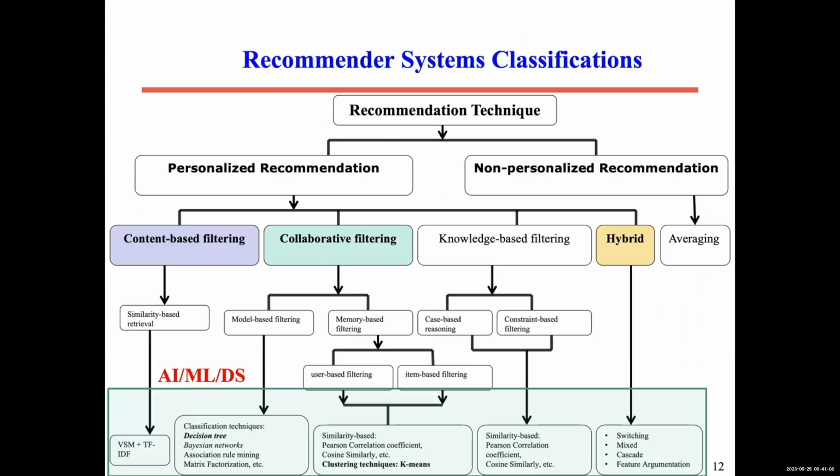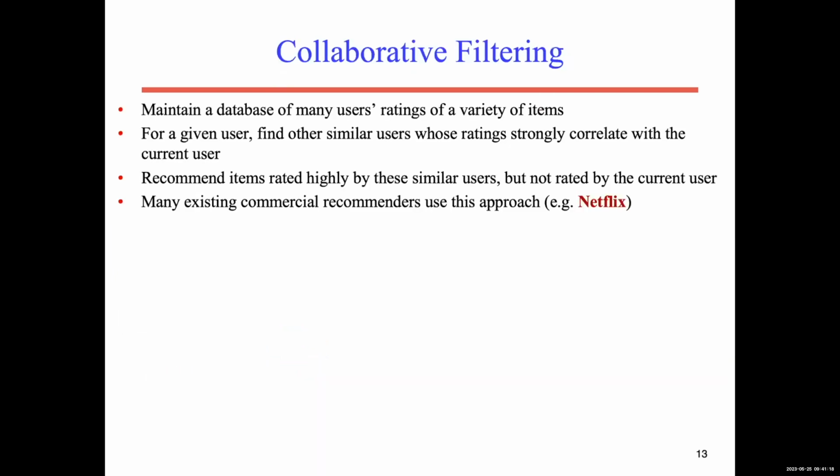So let me simply explain these two techniques, content-based and collaborative. Let me start with this one, and I will also just give an introduction to the other. So collaborative filtering depends on the community. The idea, I can give in just a simple animation here.